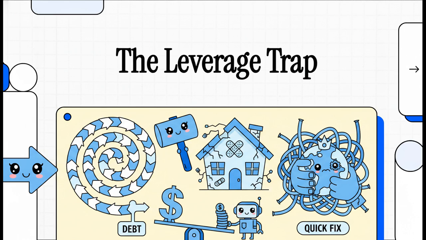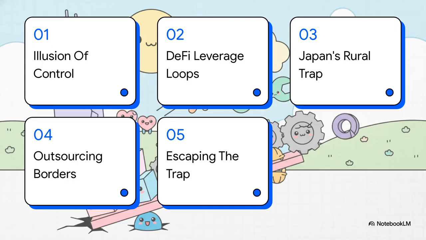Today, we're looking at how recursive loops and outsourced quick fixes create this massive illusion of control. It's a trap that literally ensnares everyone, from high-tech decentralized finance developers to rural homeowners and even the political leaders of modern democracies. Here is our roadmap for today.